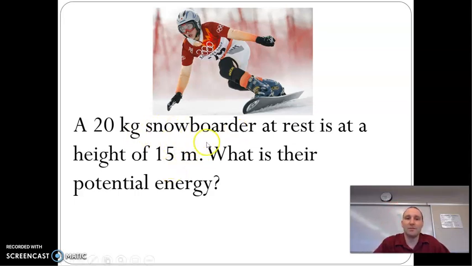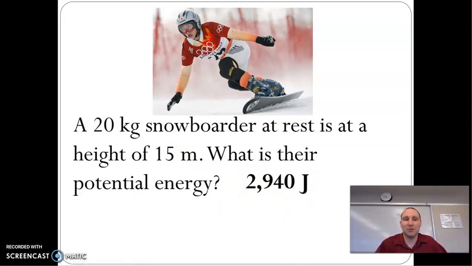So to find their total energy right now, you just find their potential energy, which is 20 times 9.8 times 15. So PE equals mgh. 20 times 9.8 times 15 gives us 2940 joules. So that's their total energy at the start.